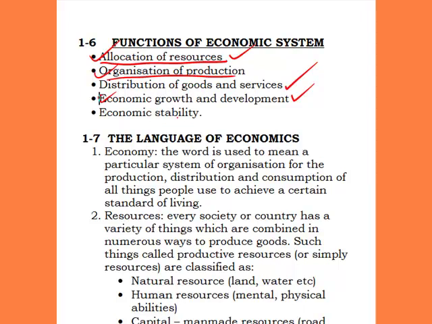Why economic stability? A function of the economic system is also to state how stable the economy of that country is. So these are the different functions of an economic system. It helps in the allocation of resources. The different economic system you adopt in your country will determine how your resources will be allocated, how there will be organization of production, how there will be distribution of goods and services, and the economic growth and development. How will it be, and the stability of that economy.